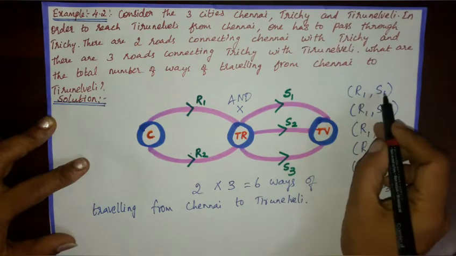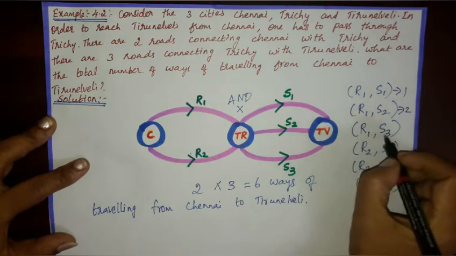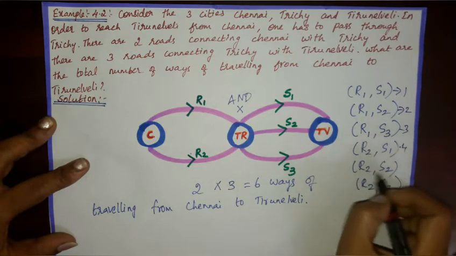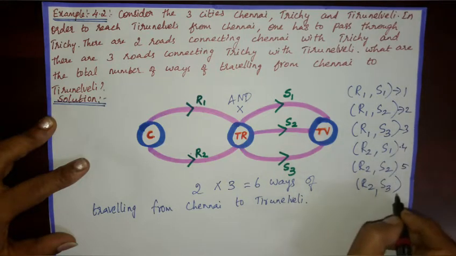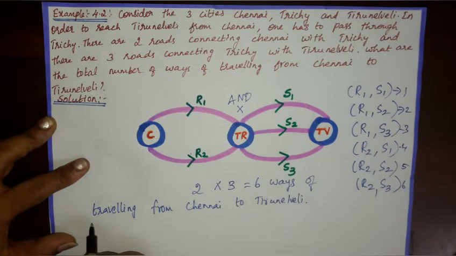So we got R1 S1, one possible way; R1 S2, 2; R1 S3, 3; R2 S1, 4; R2 S2, 5; R2 S3, 6. So total number of ways is 6. 6 ways of traveling from Chennai to Tirunelveli.